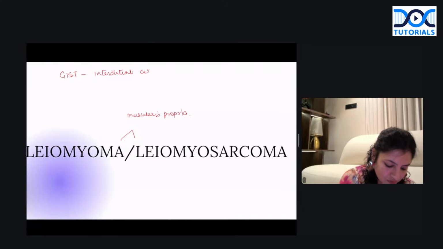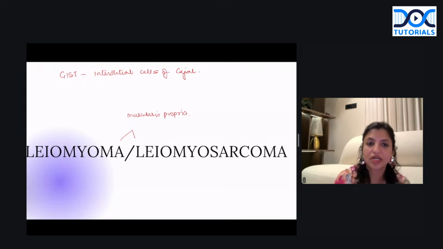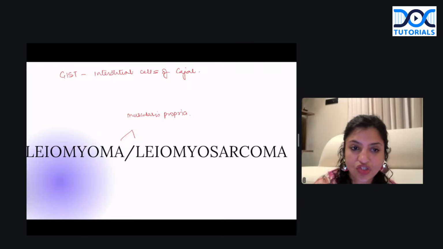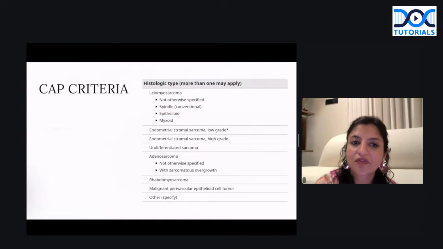Interstitial cells of Cajal. So that is the cell of origin of GIST. So that is the difference between GIST origin versus leiomyoma and leiomyosarcoma, which you should be very clear about. Okay. So once we are clear with this, you have to understand that when we talk about sarcomas of the